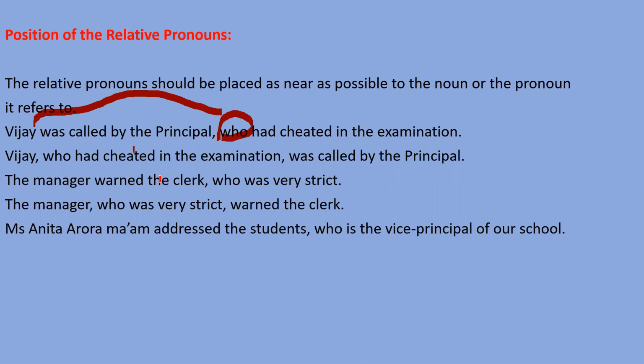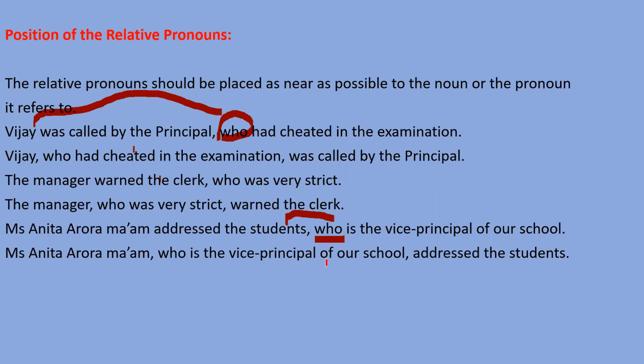See the next example. Miss Anita Arora ma'am addressed the students who is the vice principal of our school. So here this who we have written for the students. But actually we know that we are giving the wrong meaning. Students are not the vice principal of our school. We want to say Miss Anita Arora ma'am is the vice principal of our school. So we need to write this sentence in this way: Miss Anita Arora ma'am, who is the vice principal of our school, addressed the students, right?